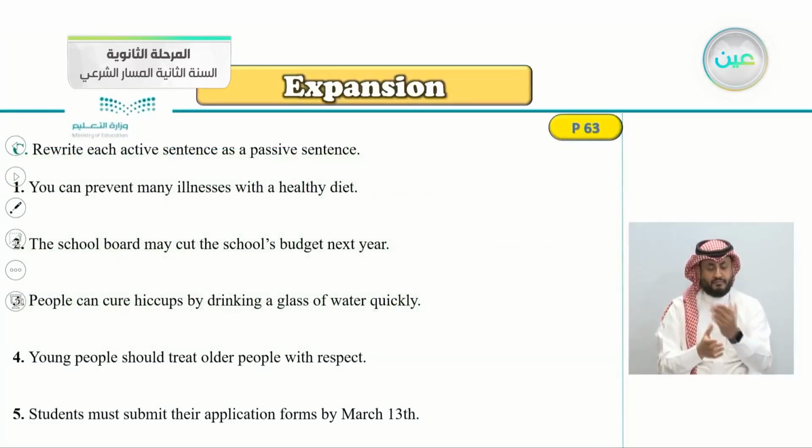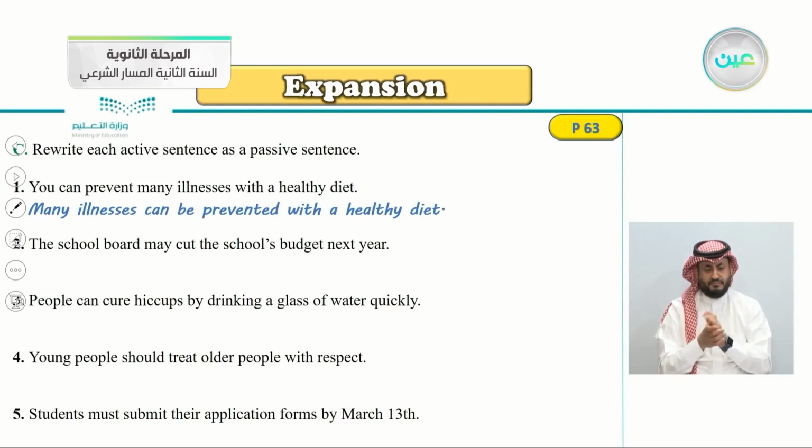So let's get back, rewrite each active sentence into a passive sentence. Number 1, you can prevent many illnesses with a healthy diet. So, begin with the object: many illnesses can be prevented. The modal, be, then the past participle. Can be prevented with a healthy diet. So I think now you know how to answer.